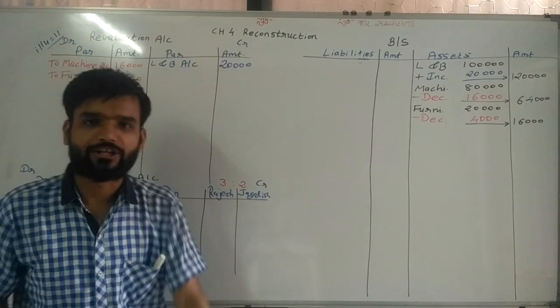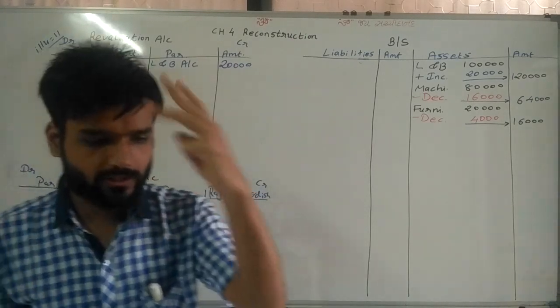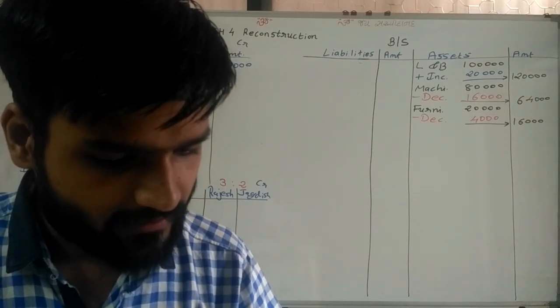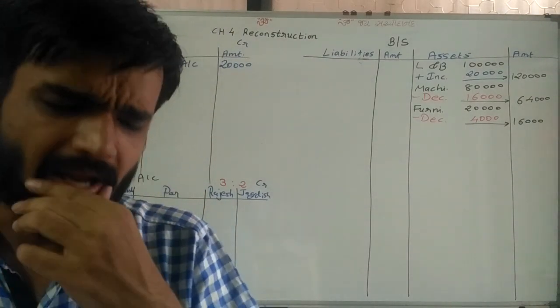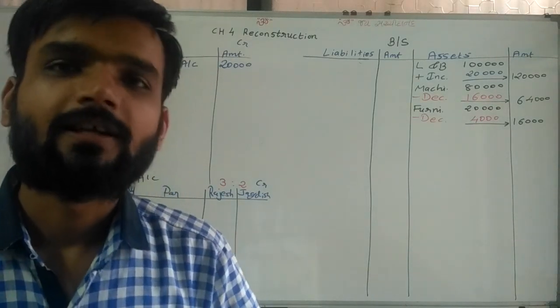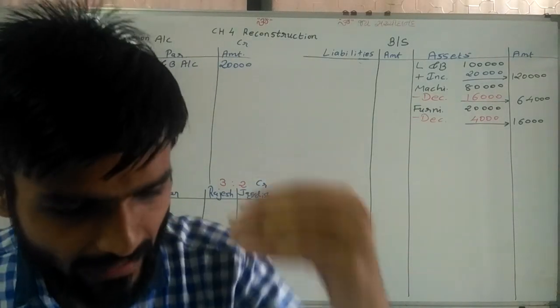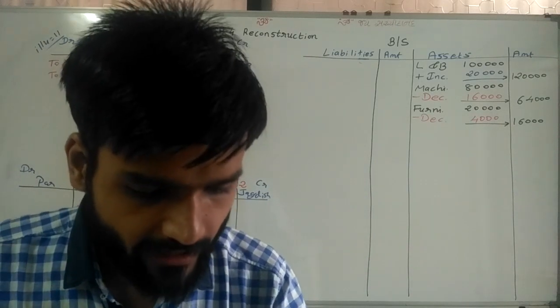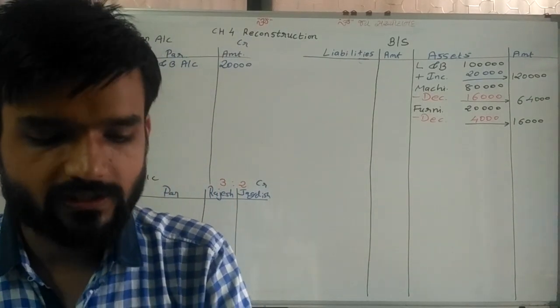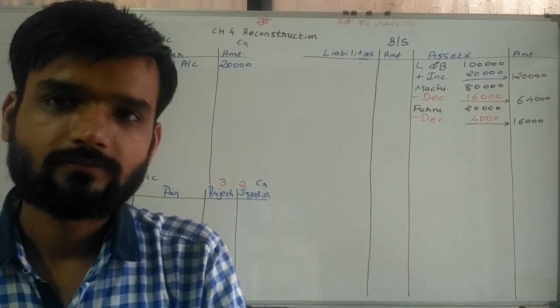Now, going ahead. Adjustment number 3. Now, bad debt reserve is not required. So why is it given in the adjustment? Because in the balance sheet, debtors are given as 60,000 and bad debt reserve is given as 3,000.